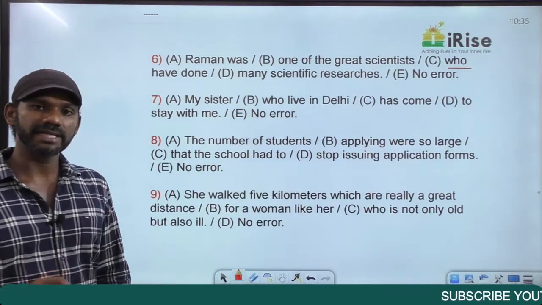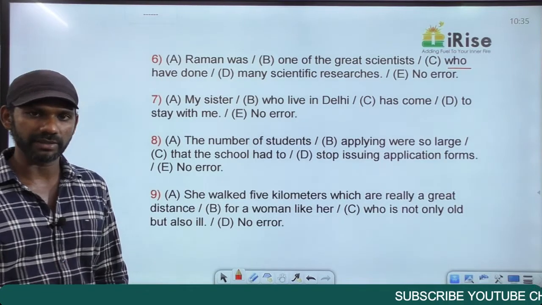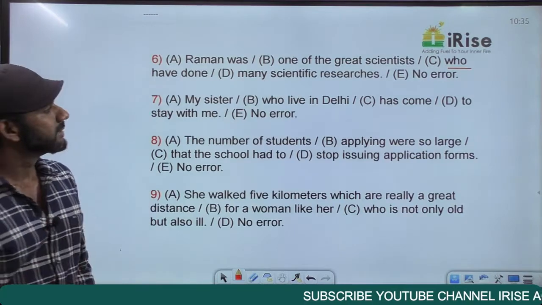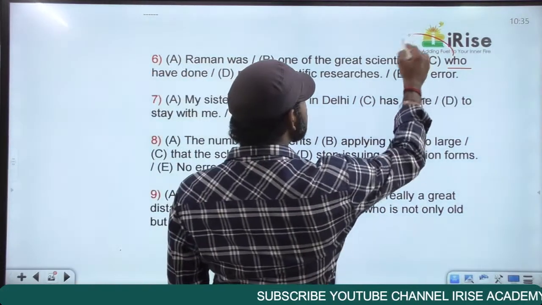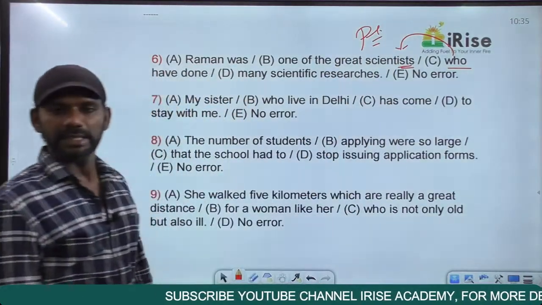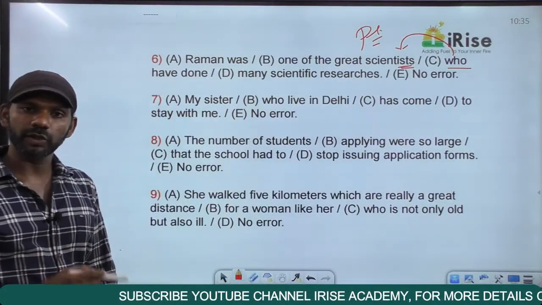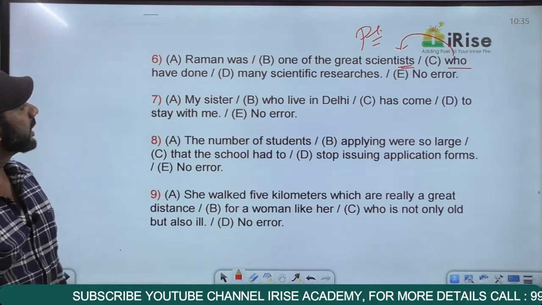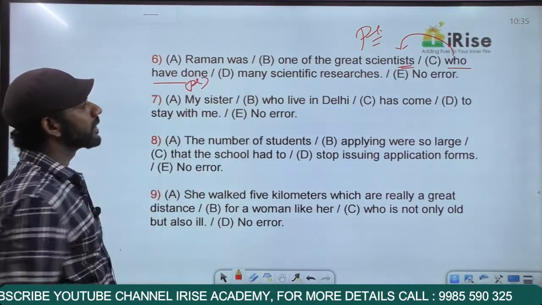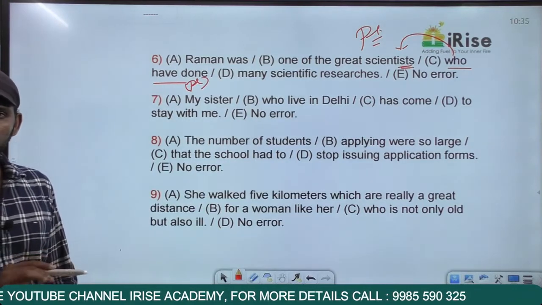That noun and that verb must be in agreement with each other. Raman was one of the great scientists who. The noun that comes immediately before who is scientists, and scientists is a plural noun. So the verb that comes immediately after who must also be plural. The verb that comes immediately after who is have. Have is a plural verb, so that concept is completely fine.